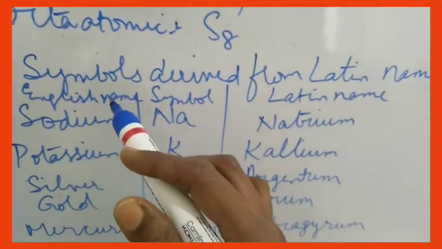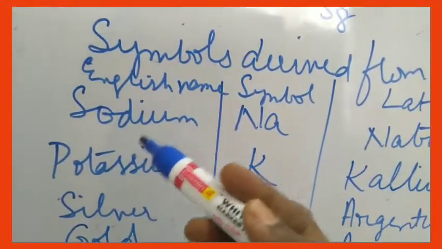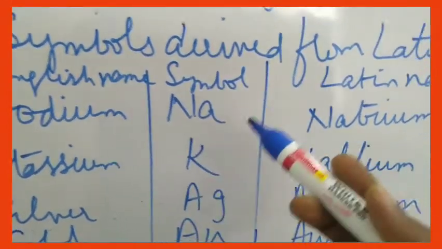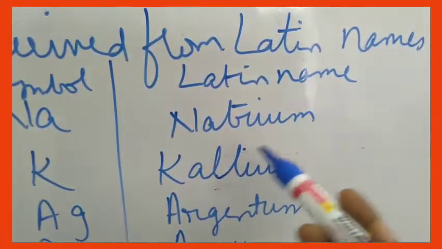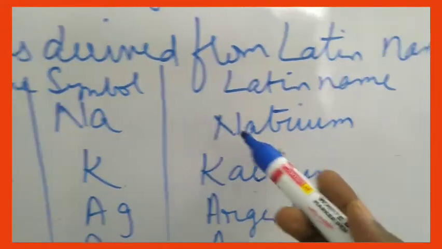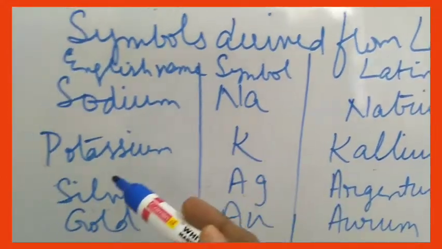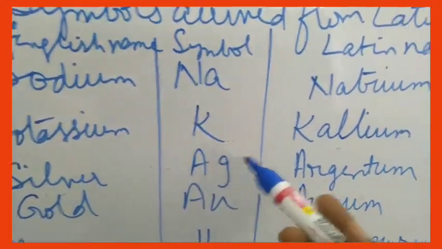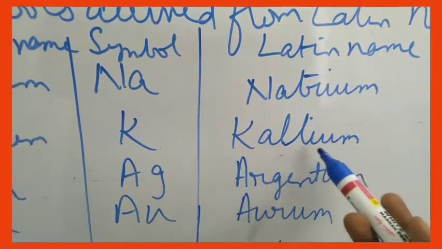Now let us see the symbols which are derived from the Latin names of the elements. So let us see some English names. We call it as sodium. Symbol is Na, but its Latin name is natrium. Since it has come from the Latin name, we have given the symbol Na. Then potassium, whose symbol is K because it has come from the Latin name kalium.